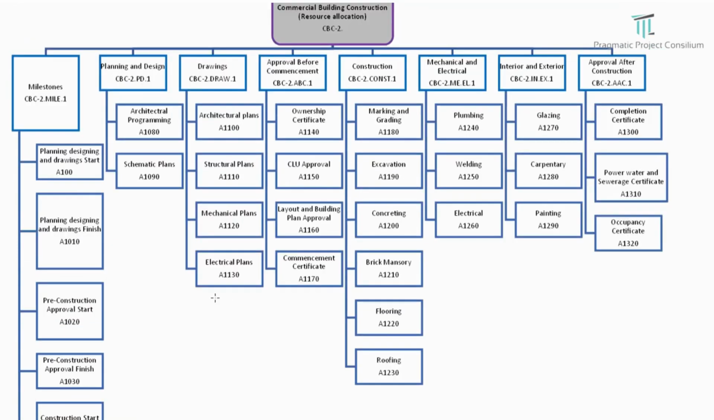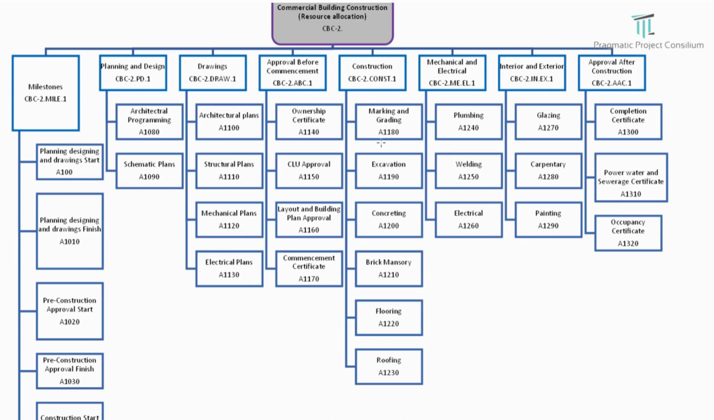Coming to the planning and design part, there are architectural programming and schematic plans, mainly the drawing issues. Initially they create the schematics, and then they move into the drawings: architectural, structural, mechanical plans, and electrical plans. And of course, the approval before commencement is fully dependent on approval by the client or the client engineer. Coming to construction, we have the different deliverables list.